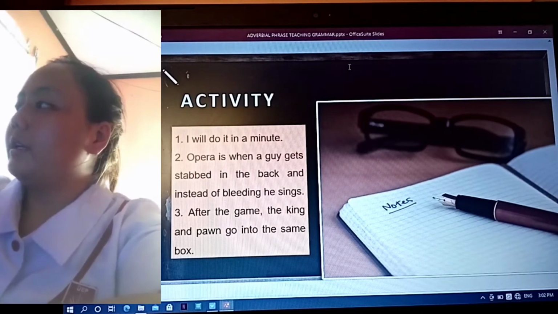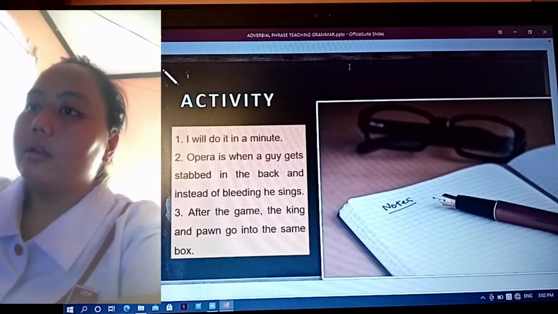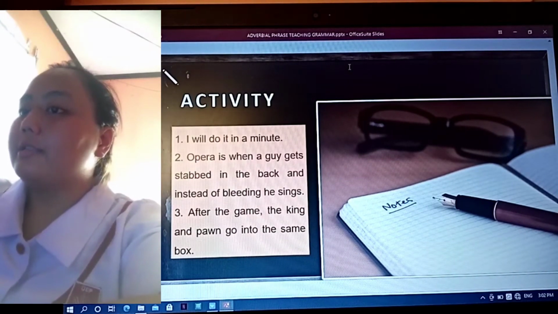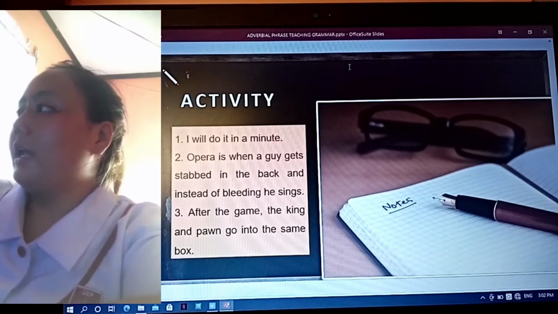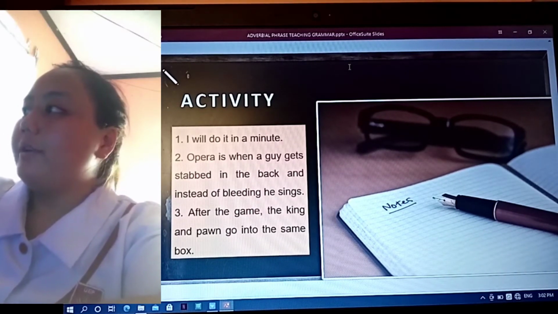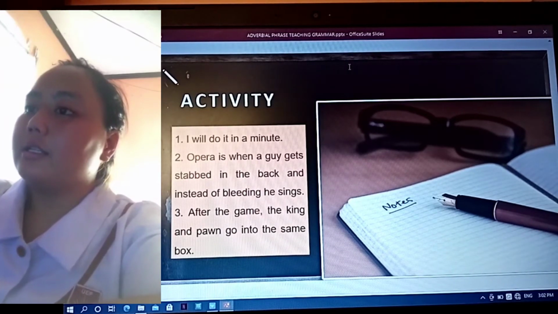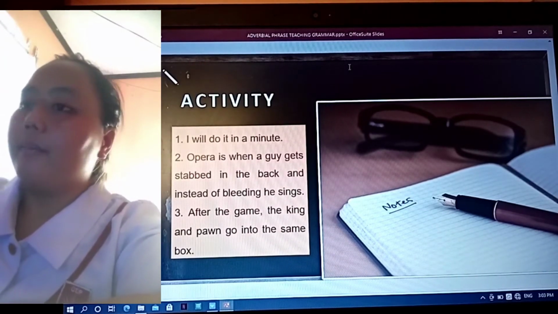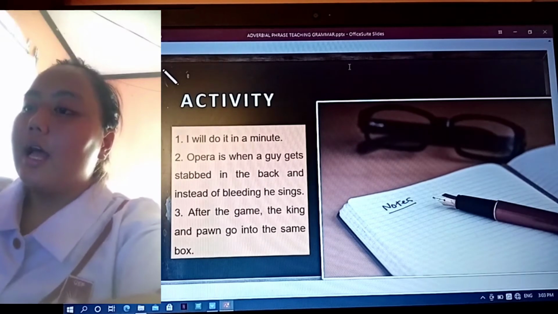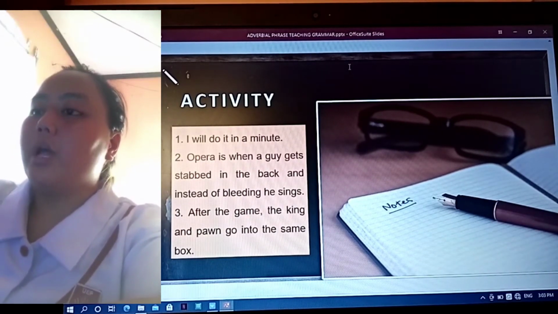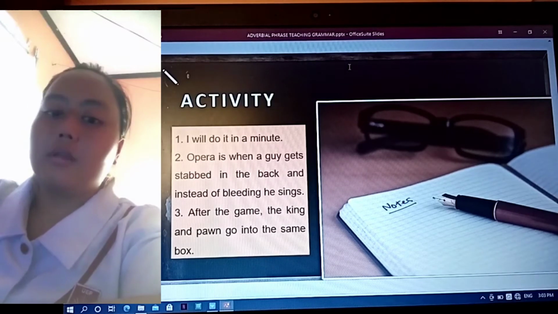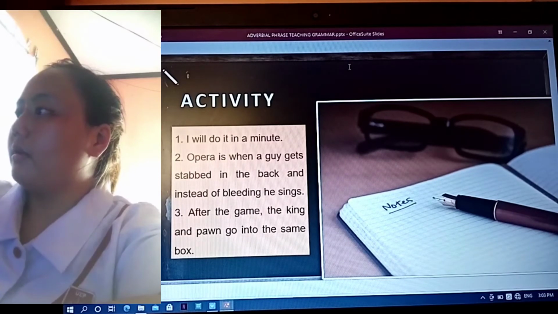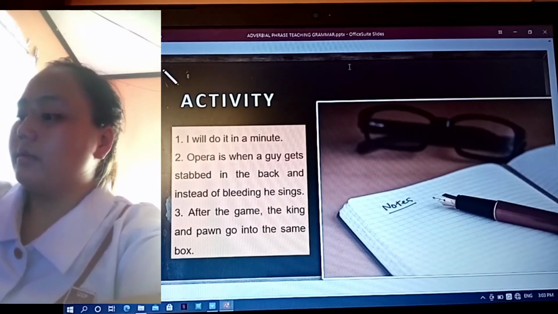Next, Mr. Abalorio. Kindly read. Number 2, opera is when a guy gets stabbed in the back and instead of bleeding, he sings. The adverbial phrase in there is in the back. Very good. Number 3, kindly read, Miss Sarsada. After the game, the king and pawn go into the same box. The answer is after the game. Very good.